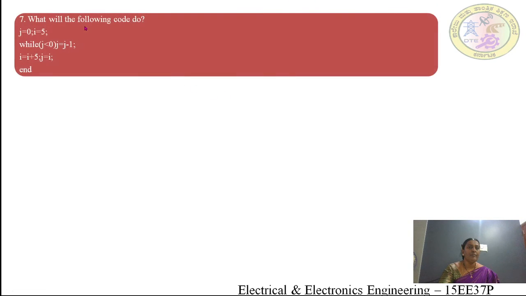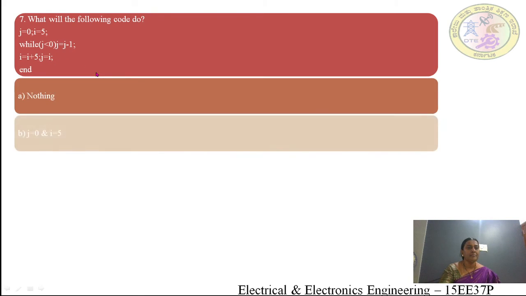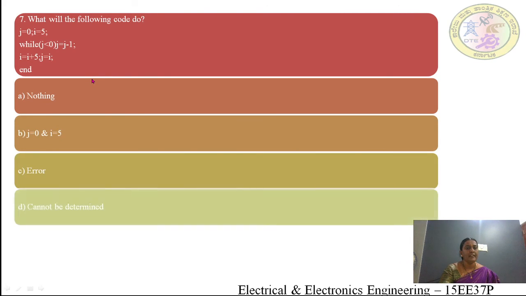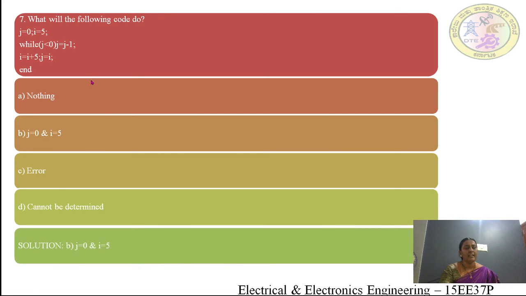Next, what will the following code do? i = 0, j = 0, i = 5, while j < 0, j = j - 1, i = i + 1, j = 1. The options are: nothing, j = 0 and i = 5, error, cannot be determined. Here the answer is j = 0 and i = 5. This is the answer.